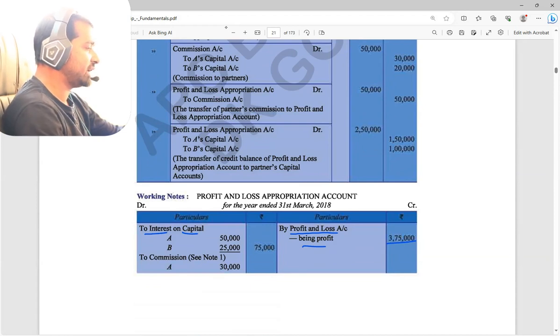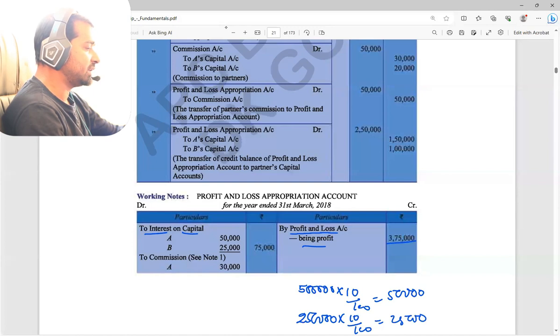How much percentage? 10%. 10% of 5 lakh rupees, right, into 10 by 100. You can say that 50,000, and one more is 2 lakh 50,000 was capital, so 2,50,000 into 10%. So it will be 25,000. Done. So 50,000 and 25,000 interest on capital. Total 75,000 interest on capital. Up to this we understood as per the question, right?